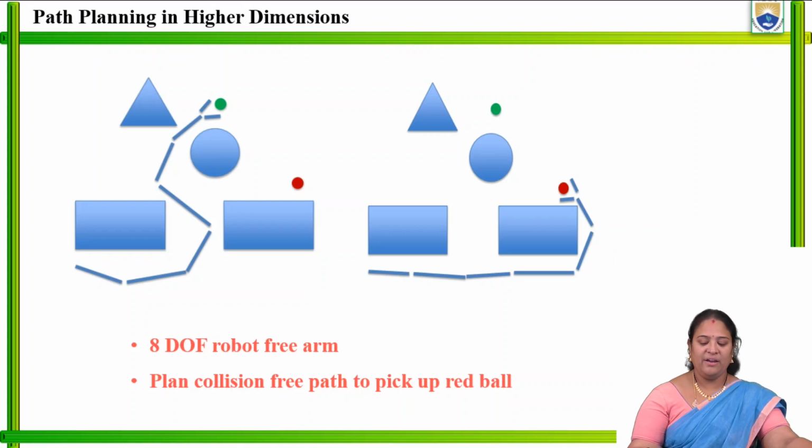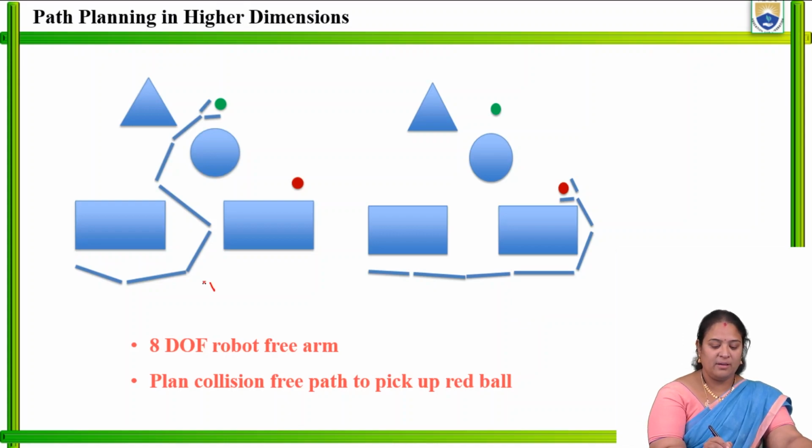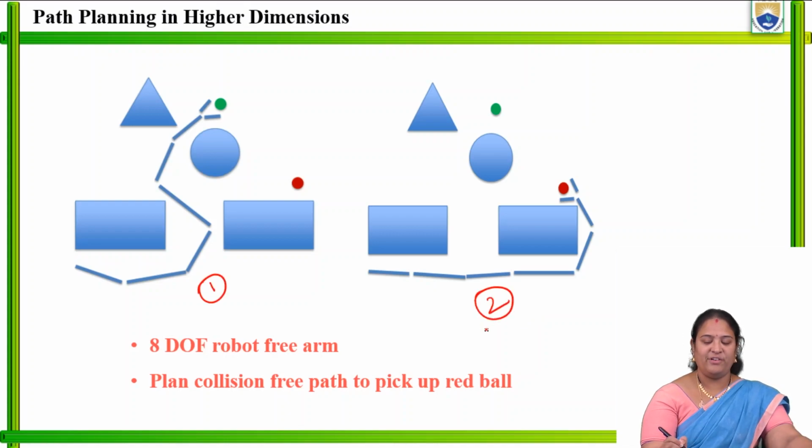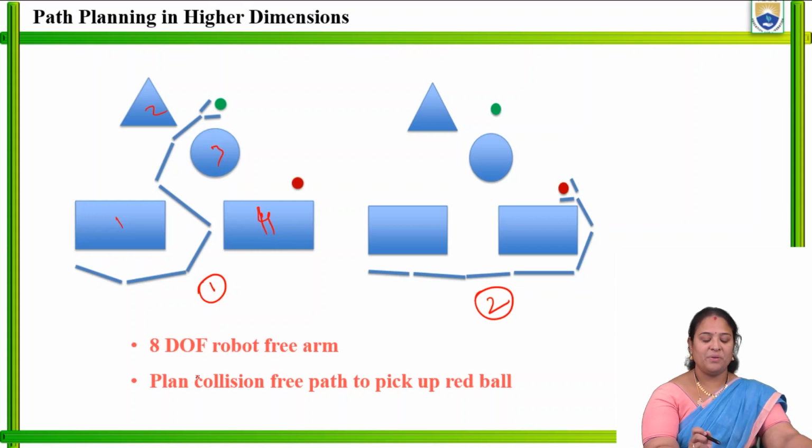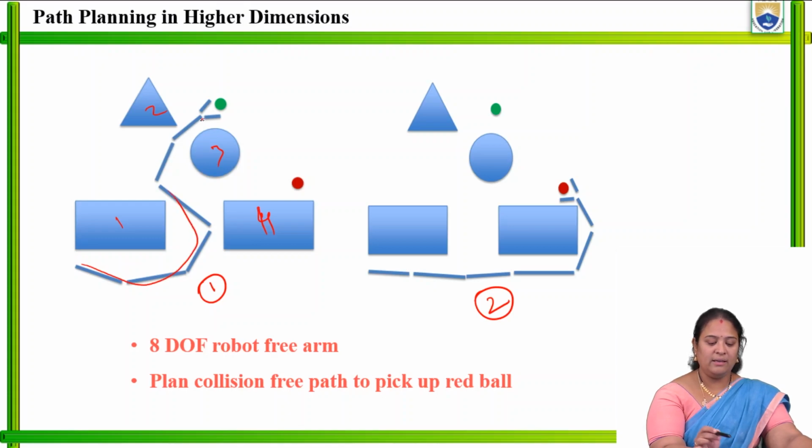Next, this is the figure. This is one example of how the robot has to do its path planning. For example, here we have 2 figures, figure 1 and figure 2. In figure 1, what can we observe? These are the obstacles which we have: 1, 2, 3, 4. These are the 4 obstacles. And the robot is making its path planning from 1 to 2, and then towards 3, it is coming and holding one object.